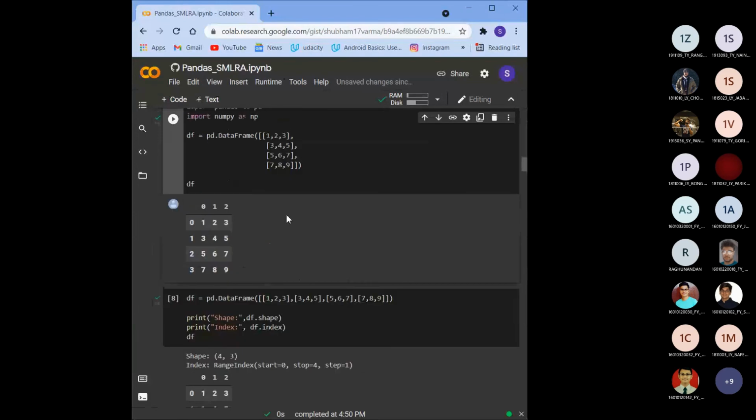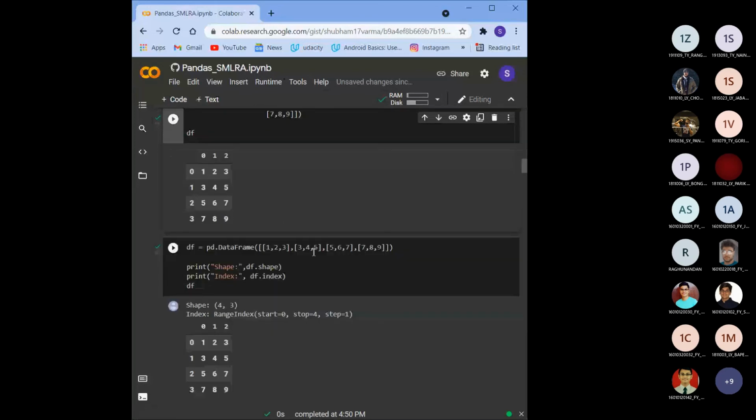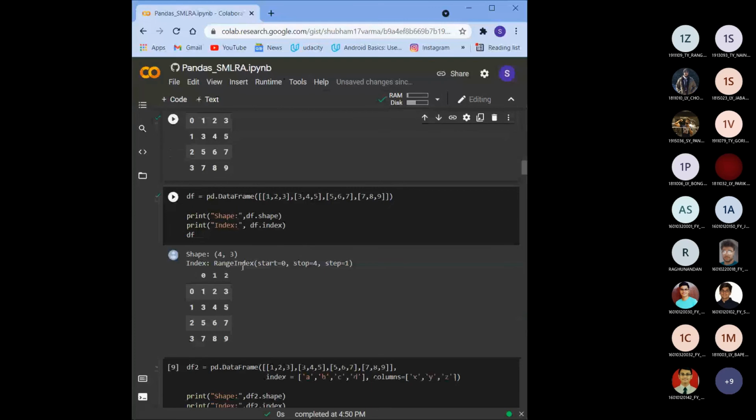Similarly, if you want the shape and the index of the data frame, that can be obtained by just using df.shape and df.index. So by this, you can get the shape. What was the shape of the data frame that you had? It was 4,3, and the index.